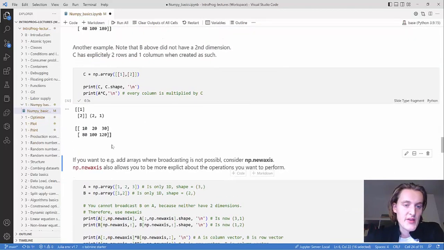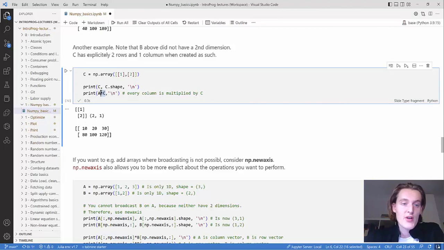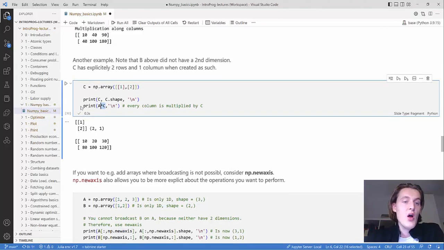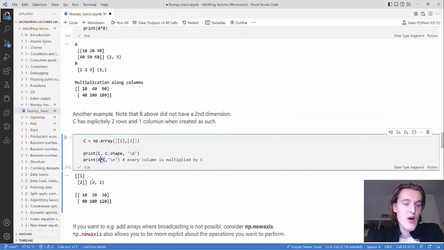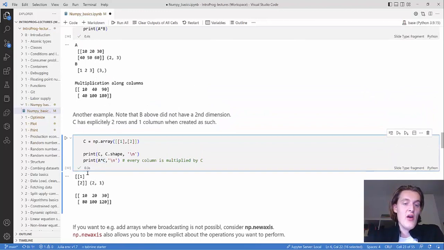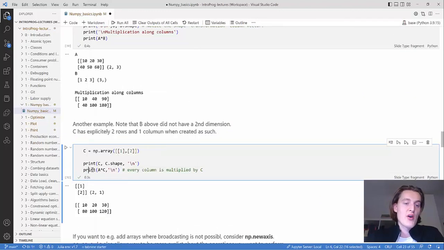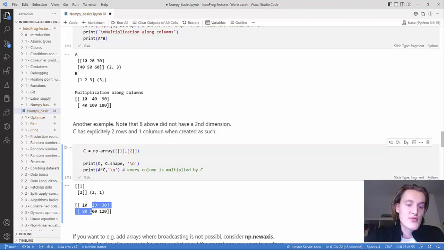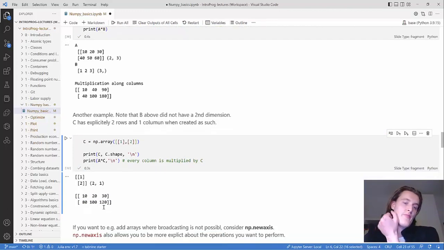Then you can broadcast this 1, 2 onto A. And you can see that Python broadcasts 1, 2 onto each row. So the first row is 10 and 40 times 2, and then 1 times 20 and 50 times 2. So you get 20 and 100. And the same with the last column.